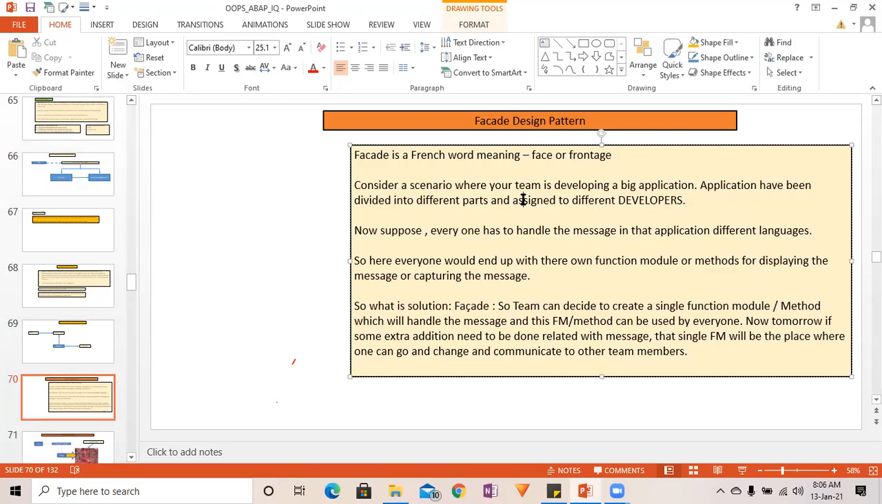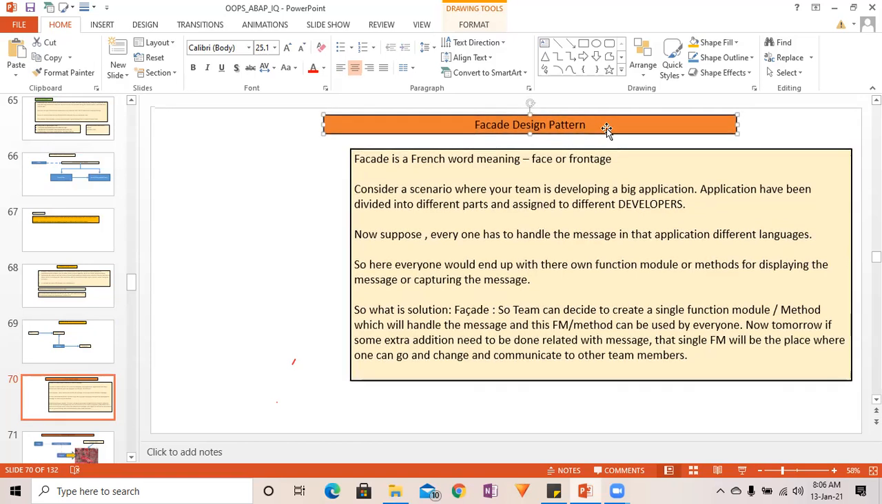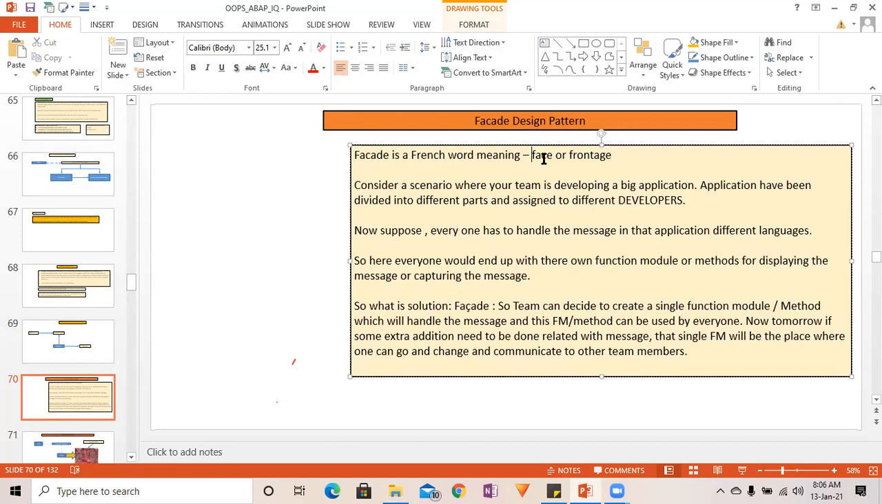Facade design pattern, one of the very important design patterns. Very, very useful design pattern and very widely used. Knowingly or unknowingly, we use this facade design pattern a lot, right? Facade is a French word meaning face or frontage, right?